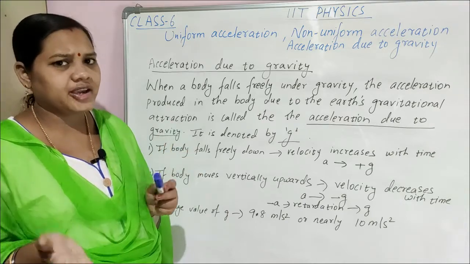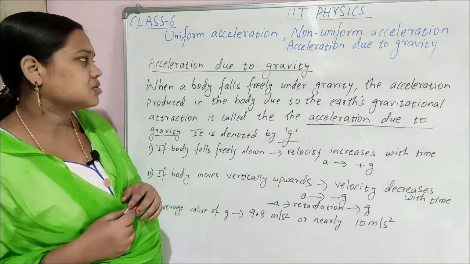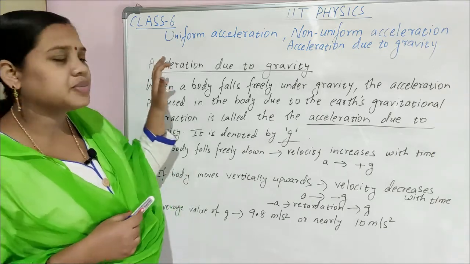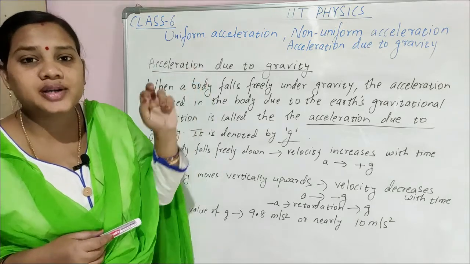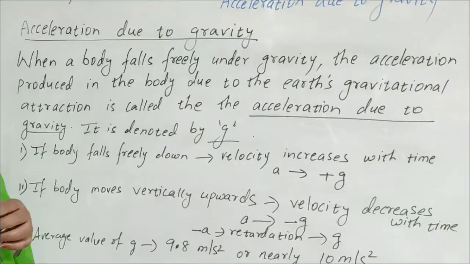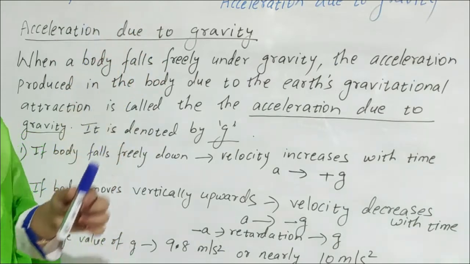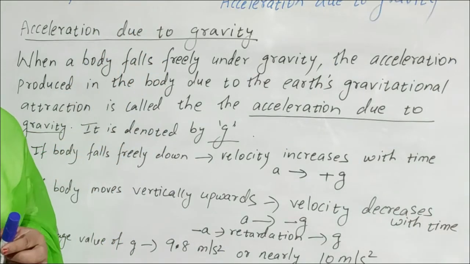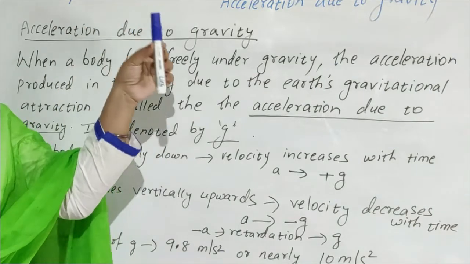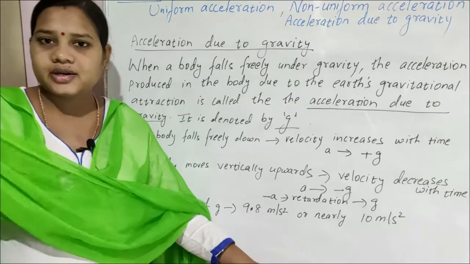Every heavenly body has its own gravity. So the acceleration produced due to gravity is known as acceleration due to gravity. Whenever a body falls freely, you take a body and just leave it, it falls down only. Why is it not going up?